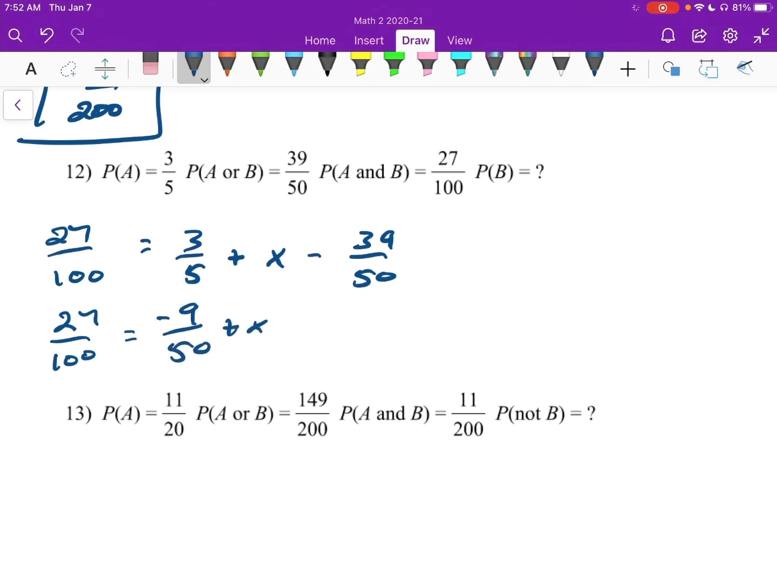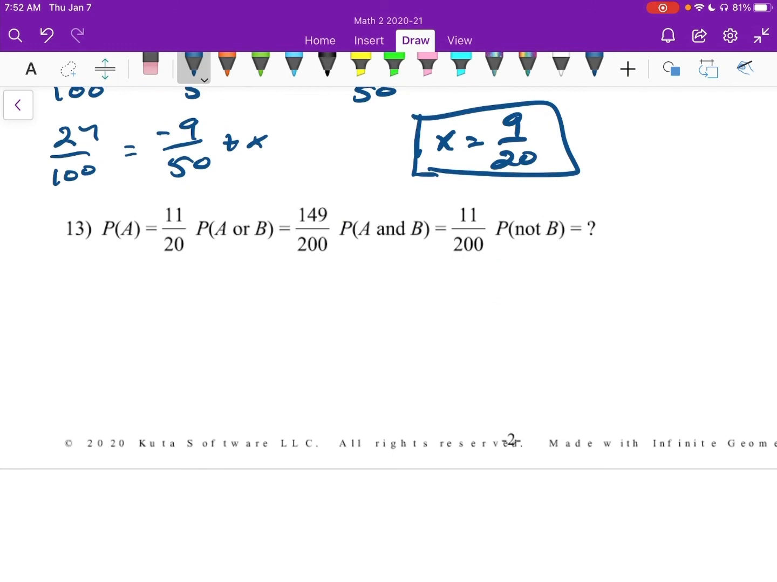I'll add that to the other side. So I have 27 over 100. So I think I'm going to get 9/20ths. Is that 9/20ths or 9/200ths? 9/20ths, yeah. And there we are.